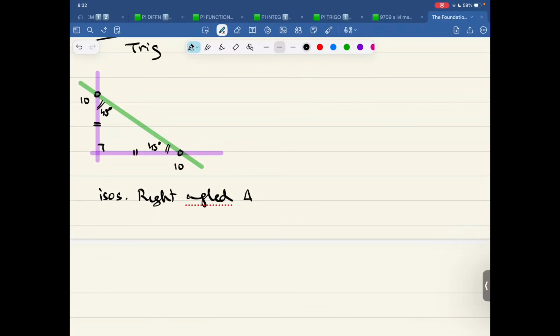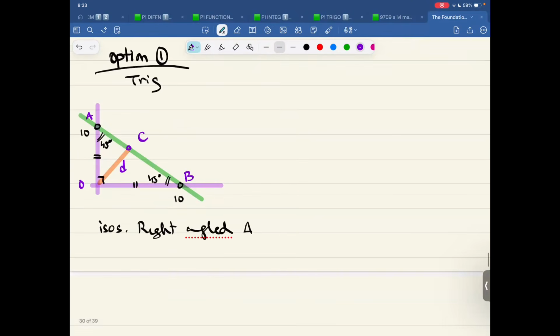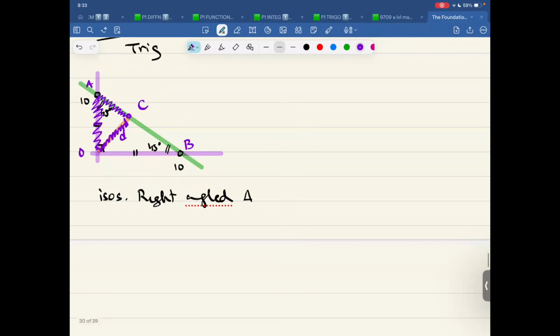Got the idea? Now, if I draw this orange line, where is the orange line? There is the orange line. If I draw this orange line like this, and if I mark this thing as D, so now this is O, this is A, this is B. Let me label this point as C. So focus on A, C, O. Just focus on this.